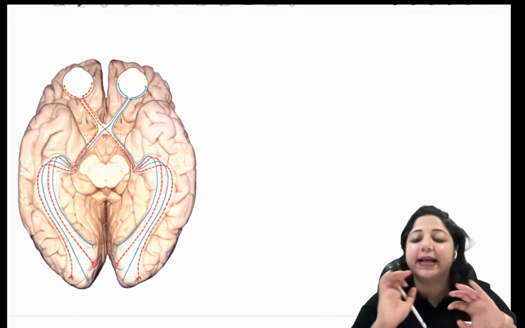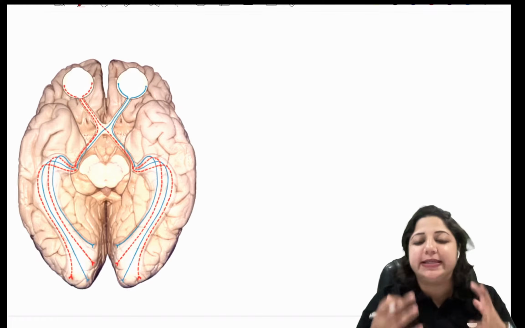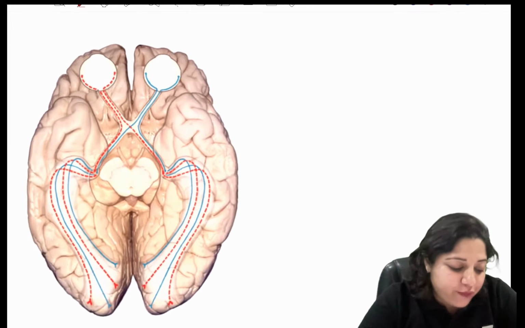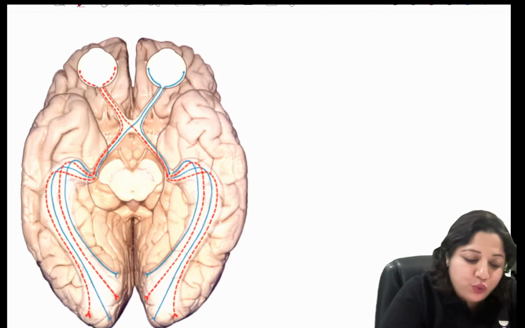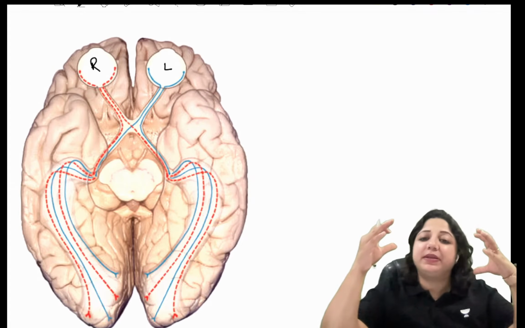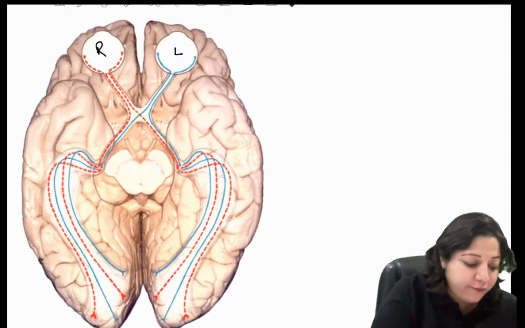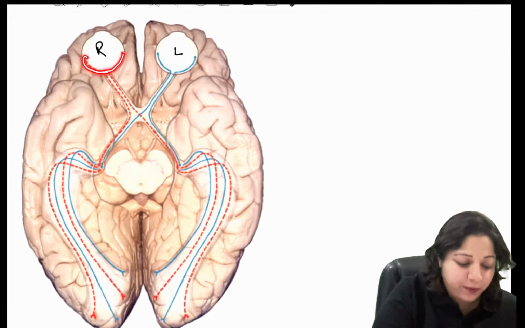So before we discuss the defects, let's discuss what the visual field pathway is. When we talk of visual field pathway, we all know that there are two eyes, right and left, and the visual field pathway starts from the retina. So what do you have?